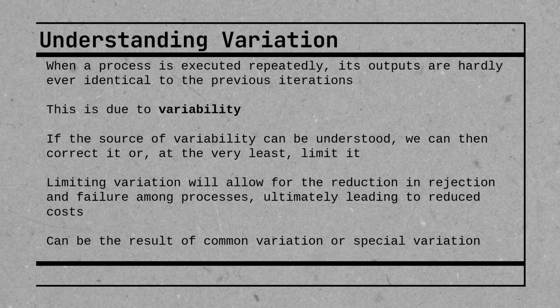So for example, in terms of music, one thing that we've tried to use to limit that variability whenever we're recording or playing with others is the use of a metronome, right? Something computerized that actually takes into account the time and is as precise as possible. And that's one way we can limit the variability in the musical example that we used. Now, limiting the variation within a process is going to allow for the reduction in rejection and failure among the processes, okay? So it's ultimately leading to reduced costs.